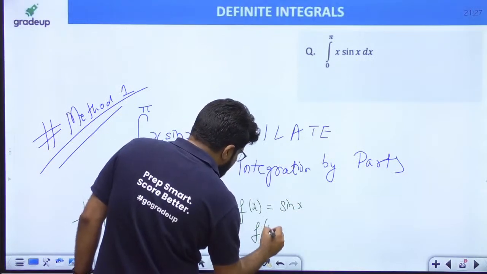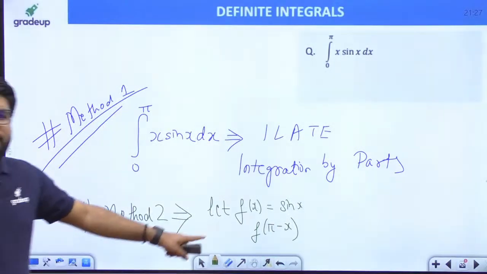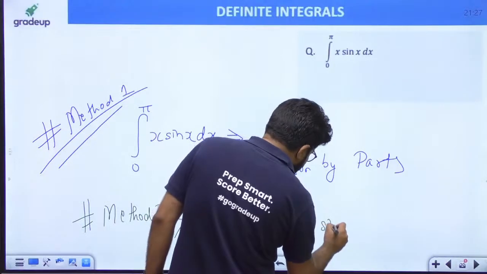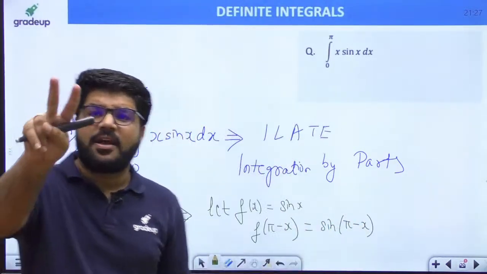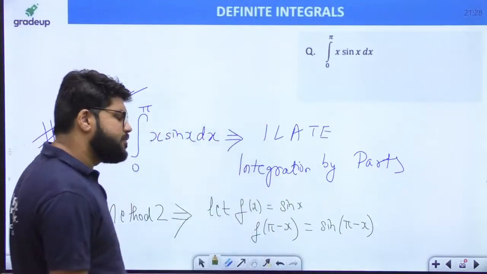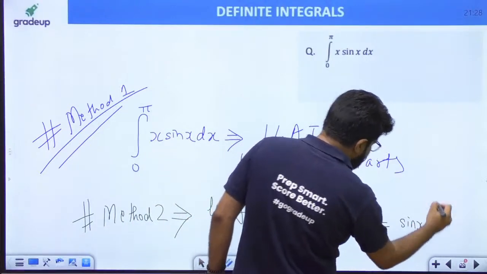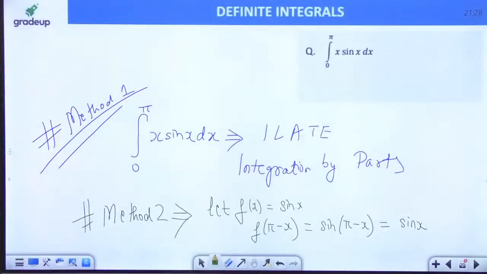So everybody tell me, what is f(π − x)? That is sin(π − x). Now, π means 180. 180 minus theta, कौन सा quadrant हुआ? Second, and second is for sine. All students, AS, second is for sine. So sine 180 minus theta, second quadrant, and that is positive. That is plus sin x. So sin(π − x) is equal to plus sin x.